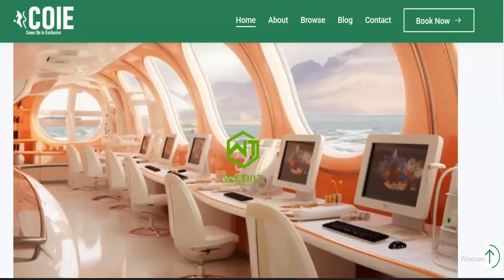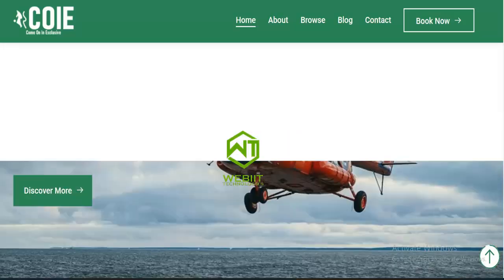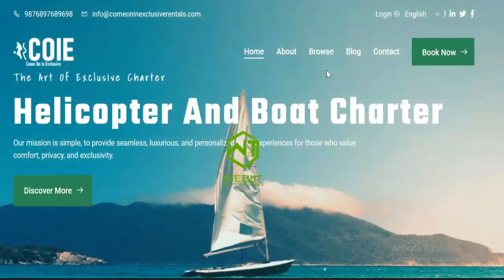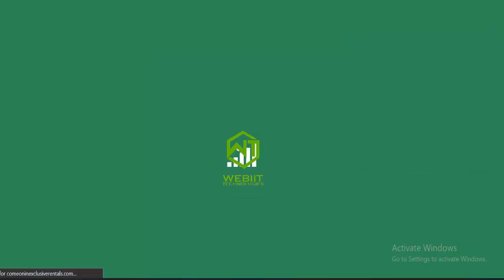So this is the home page. It's just like a company website that offers helicopter and boat chartered services. When I click on browse, I'm going to see lists of the helicopters and the boats that have been added from the backend side, which is the admin.